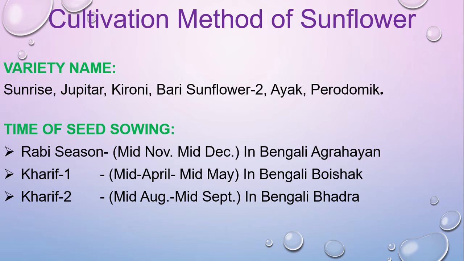In the Rabi season, about mid November to mid December, in the Kharif one season, mid April to mid May, and in the Kharif two season, mid August to mid September, we can sow the seed in the field.